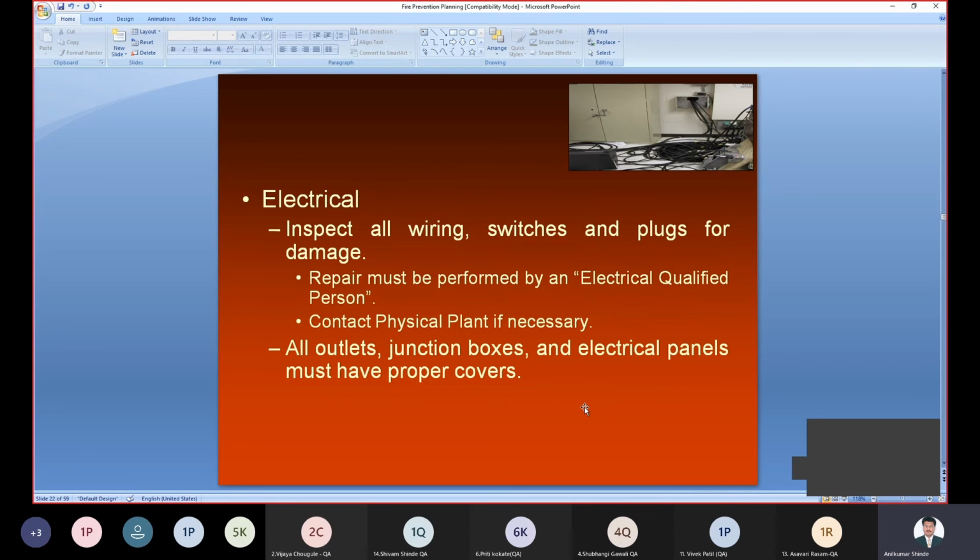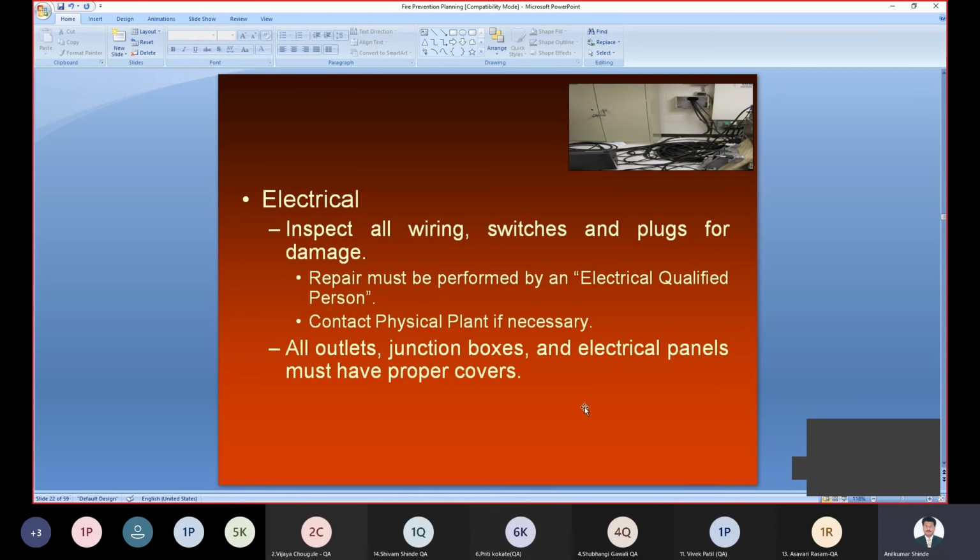Then another problem is electrical wiring. Check all the electrical wiring, switches, and plugs for damage. If electrical devices are damaged, maybe the wiring is not properly insulated, the switches are broken, or the plug is broken, right? We can replace all these things to avoid the problem, and we can check whether they are broken or not. Repair must be performed by an electrically qualified person.